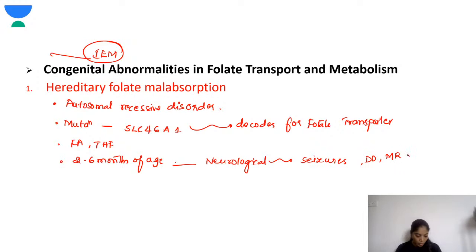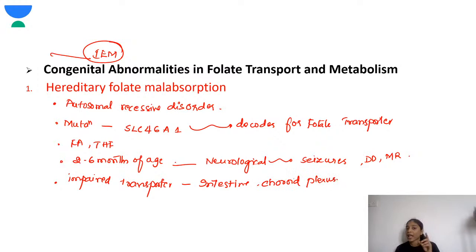So this folate transport is not just impaired in the intestine, it is also impaired in the choroid plexus, and as a result there are neurological symptoms in these children. When you get a serum and CSF analysis in these children, the folic acid is reduced in both, CSF and serum.